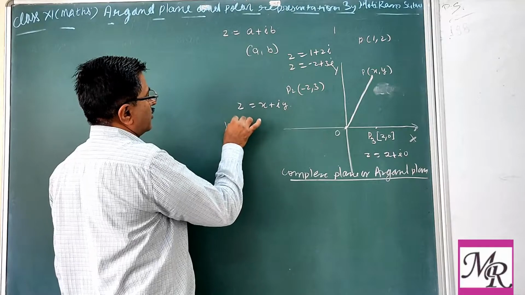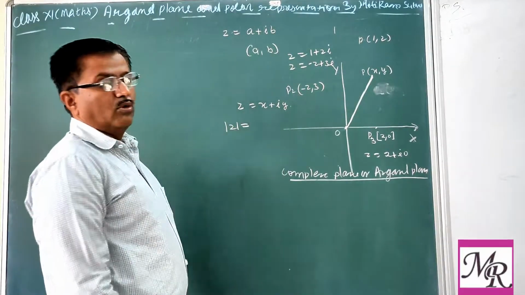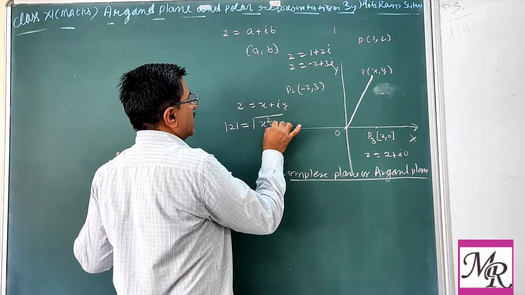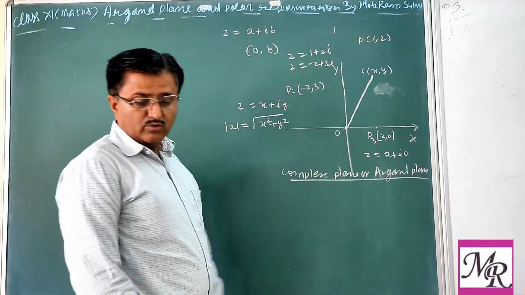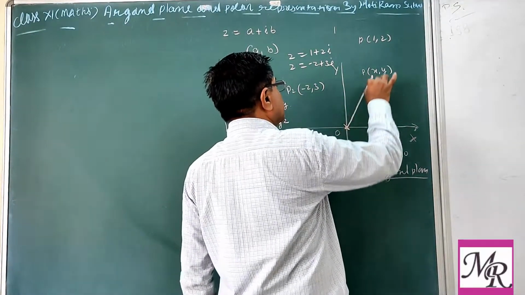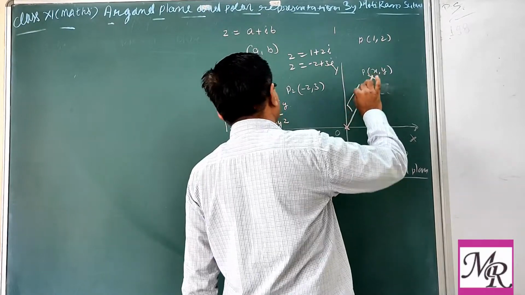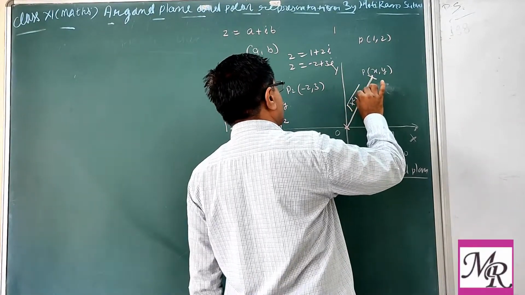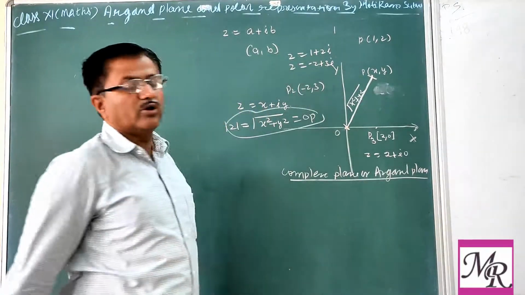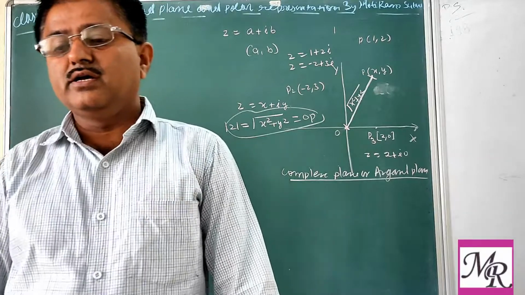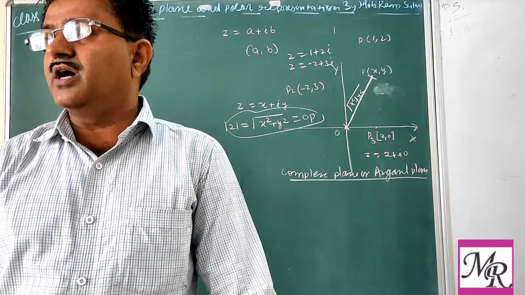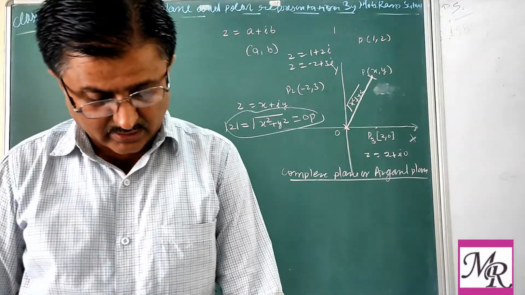You know the modulus of this: mod z is the root of x square plus y square. This is the modulus, meaning distance. This is OP. So we can say the modulus of a complex number represents the distance of the point from the origin. Correct?